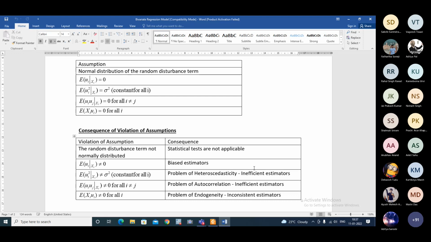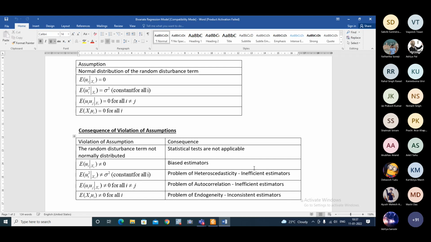So although the assumptions are made in terms of U, we will be seeing the validity of the assumptions by using U hat, because U is unknown.